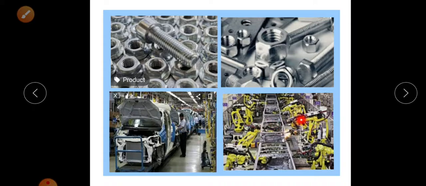If you observe this picture, you can see some vehicles developed with the help of a variety of parts. They join the very small parts to each other and produce a vehicle. Such big industries depend on several ancillary industries.